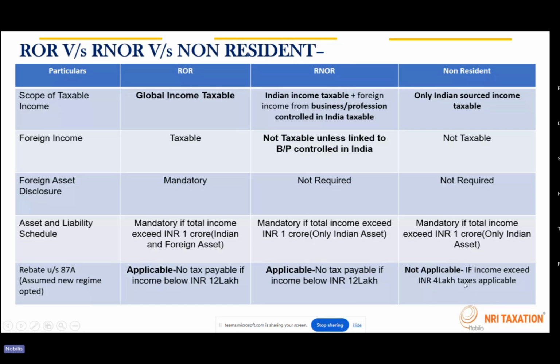The rebate under section 87A will not be applicable, which means even though their income is less than 12 lakh, they are liable to pay taxes as per the slab rate. So this tax deduction will not be available for non-residents. This is available only for RORs and RNORs.